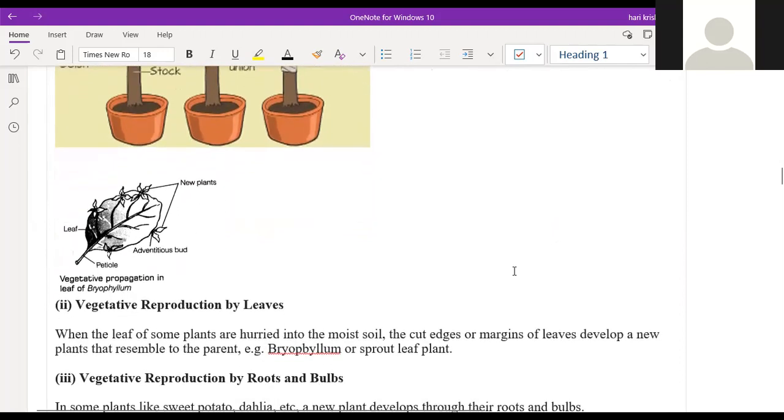So the next one is vegetative propagation with the help of the leaves. Have you seen this type of leaf in our surroundings? No, sir. Yes, sir, I have seen.